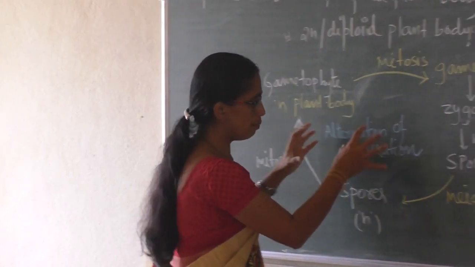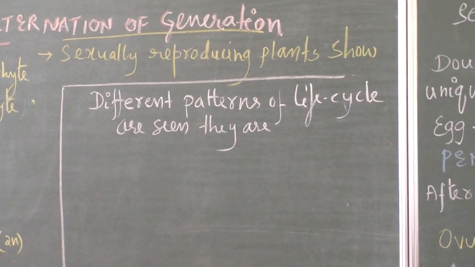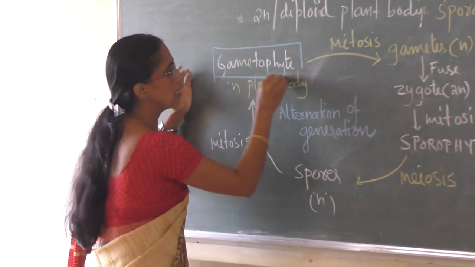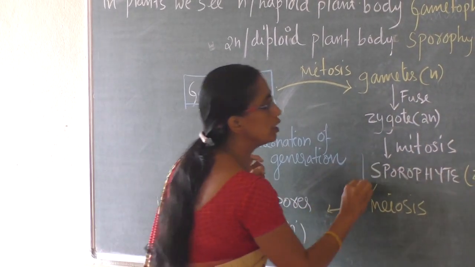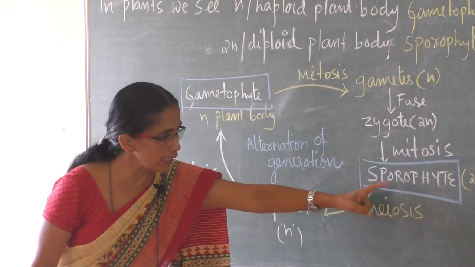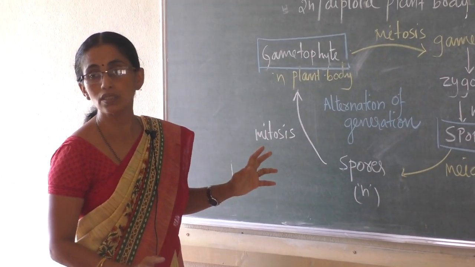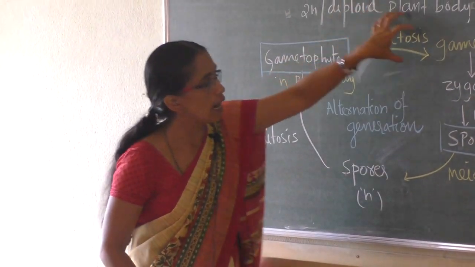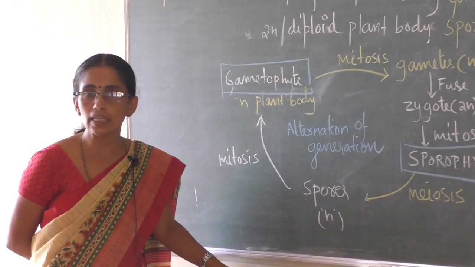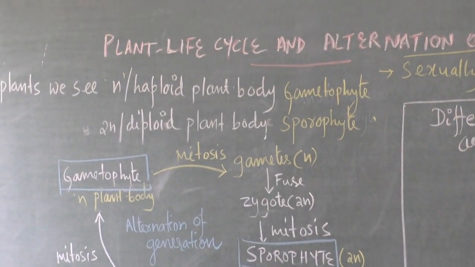So a sexually reproducing plant shows one phase, this. What is that? Gametophyte phase. Another phase is this, sporophyte phase. Means what? Gametophyte gives sporophyte, again sporophyte gives gametophyte. So members show two stages in their life cycle. Gametophytic phase alternates with the sporophytic phase. Sporophytic phase again alternates with the gametophytic phase, like that. So that is plant life cycle and alternation of generation.